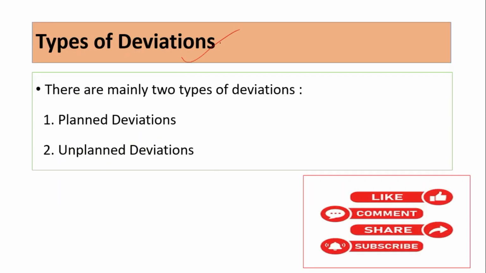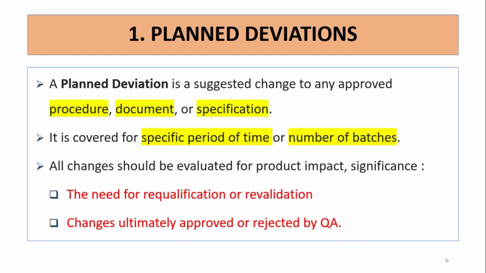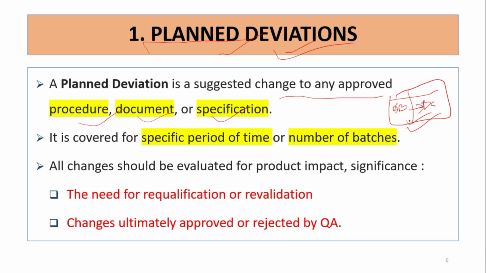Types of deviation: as I already mentioned, there are two types, planned deviation and unplanned deviation. We will see this in detail. What do we mean by planned deviation? As the name indicates, we have already planned the deviation in advance. A planned deviation is a suggested change to any approved procedure, document or specification. We have already taken the approval and already decided that we are going to make the change in the procedure, document or specification.